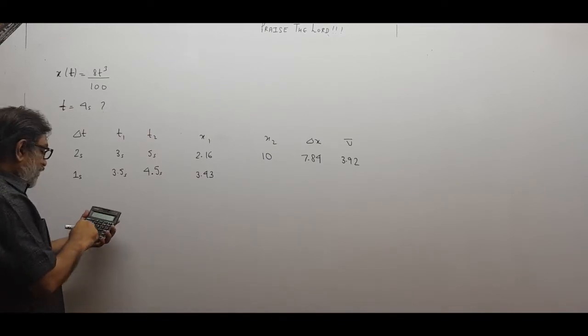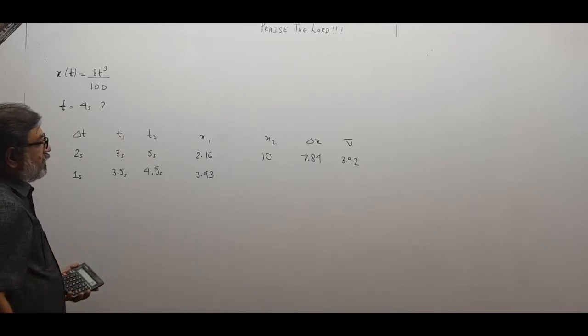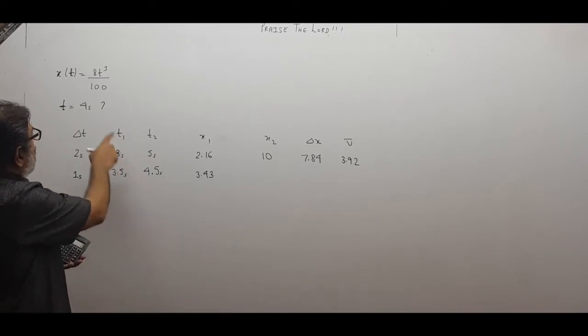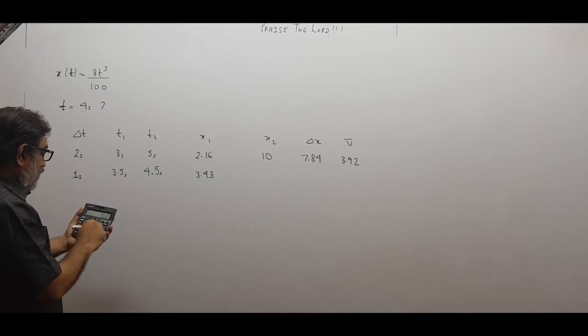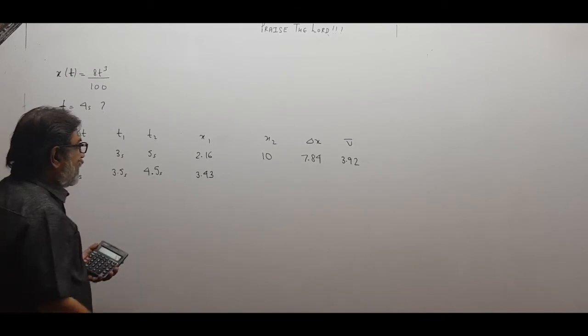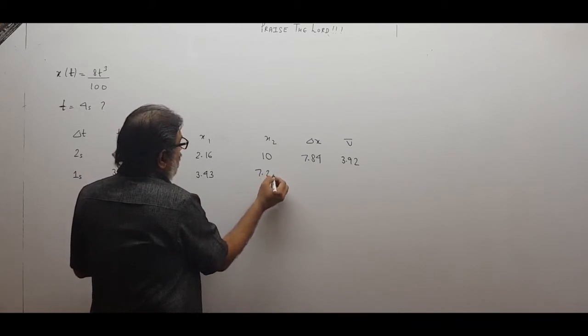So again let me check out 3.5 into 3.5 into 3.5 into 8. 3.43. Then 4.5 into 4.5 into 4.5 into 8. 729, so that is 7.29.